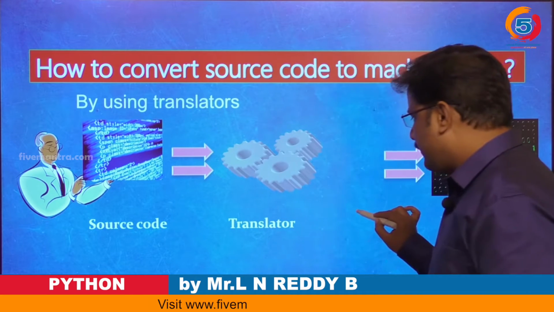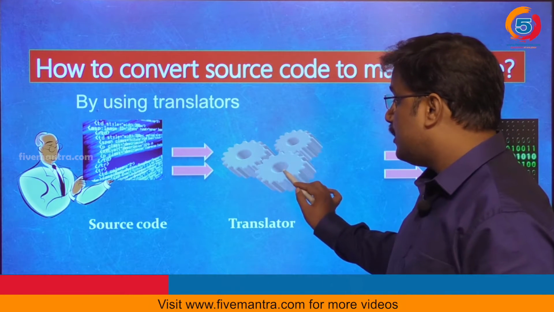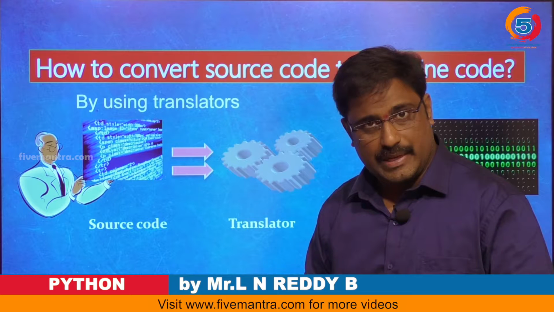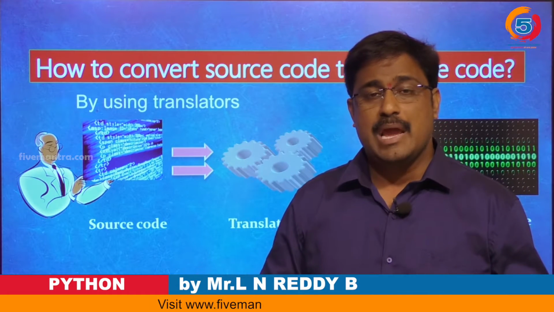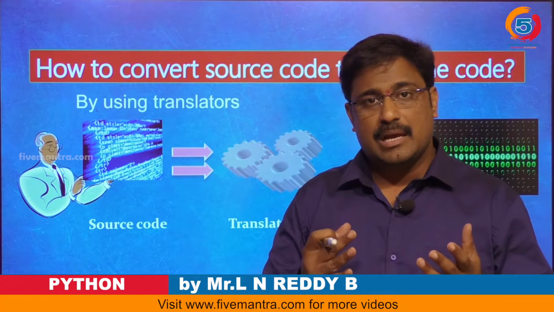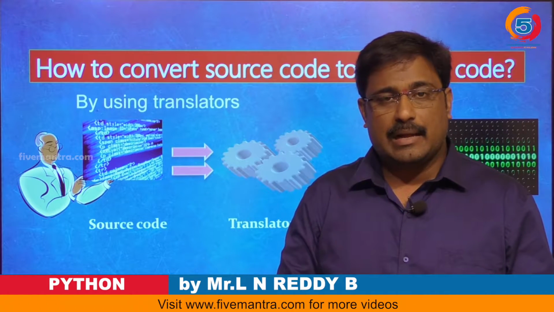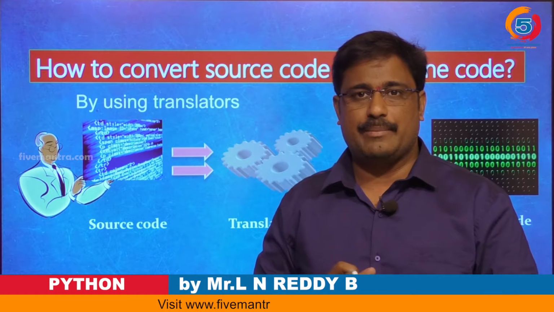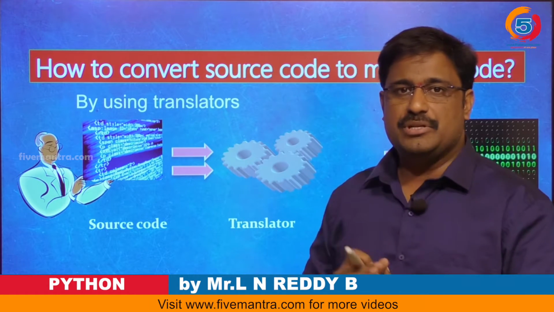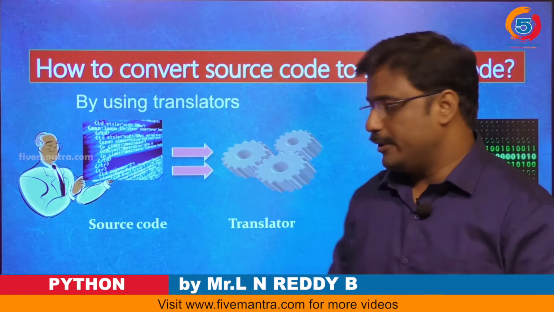Now how many types of translators do we have? This is a basic question: how many programming languages we have, how many translators we have, and how to convert a programming language to machine understandable code, that we are going to discuss.